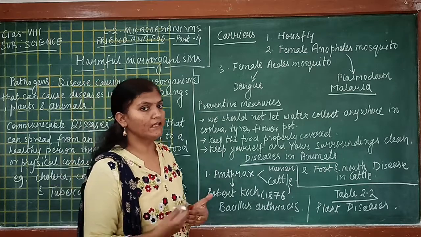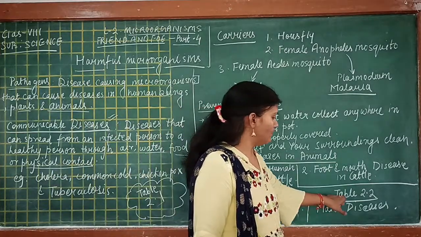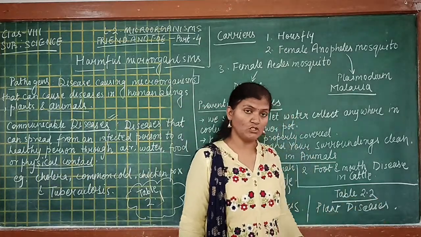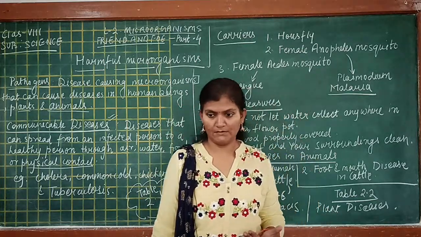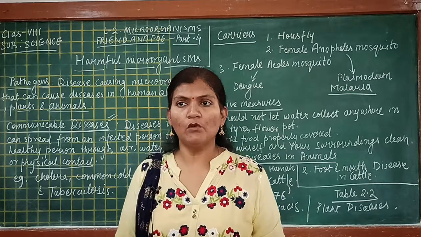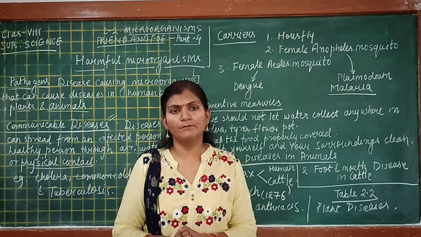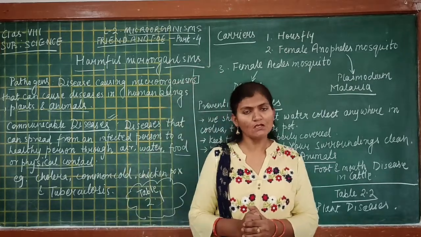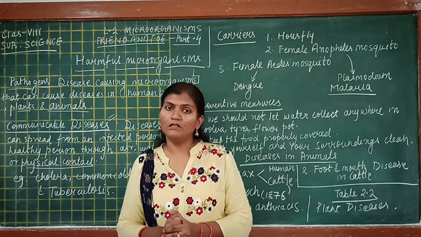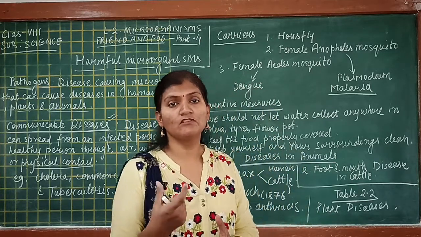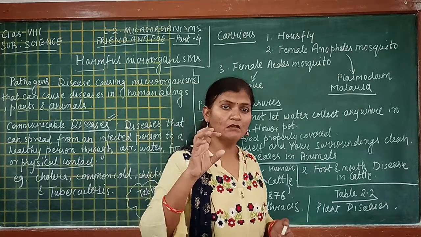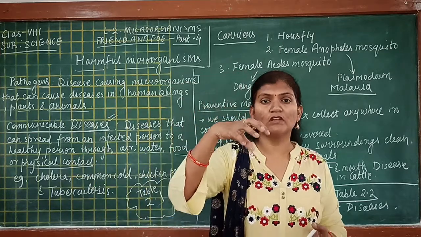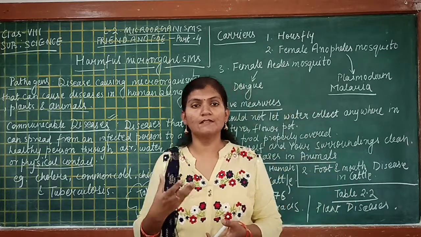So for seeing them, we have to refer to table 2.2 of NCERT of the second lesson, and there we will find some common plant diseases. I want to take certain examples. For example, citrus canker. Citrus canker is normally a disease of citrus fruits like lemon. Because of the microorganism, the lemon has brown lesions over it, and it starts shrinking.